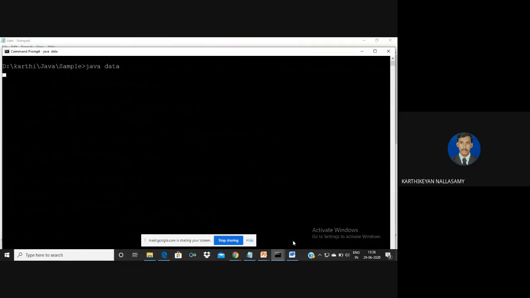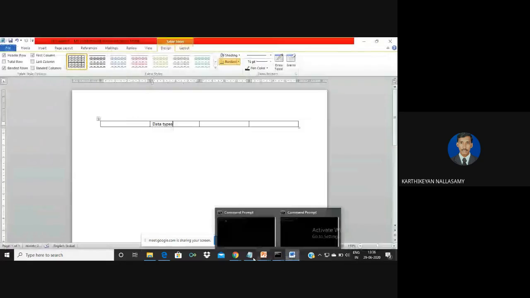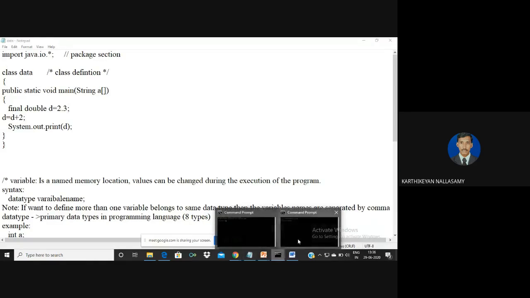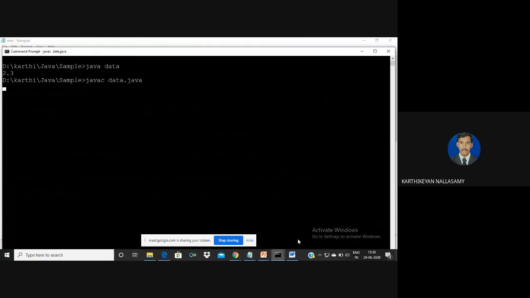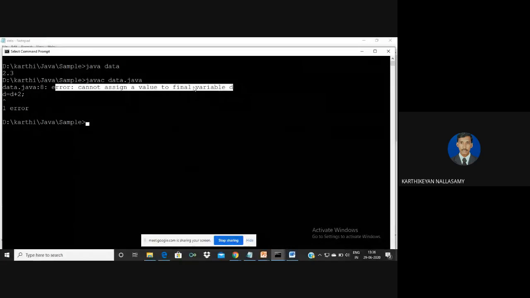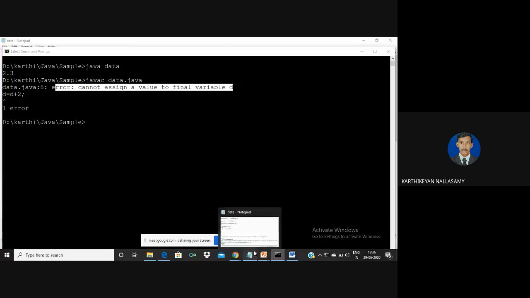So now I am going to run my program. So the answer will be displayed. But the important thing is I told you that constants cannot be changed. So if I am updating anything, it means that the name of the constant variable is representing the memory location, then it will always be reflected by an error message. It means that constant values cannot be changed. See, there is an error message displayed. It shows that you cannot assign a value to the final variable. Here the final variable means the variable which is already defined as a constant.